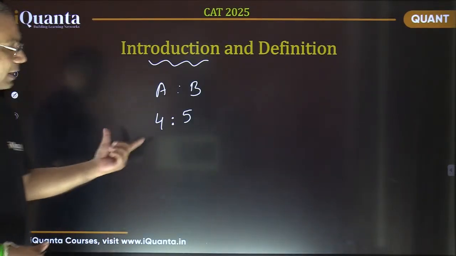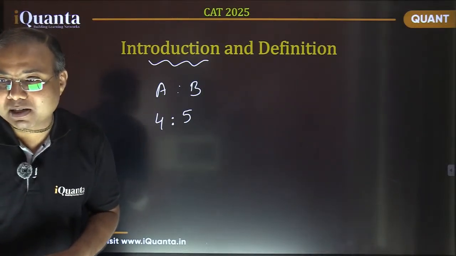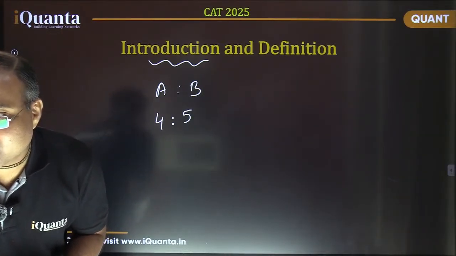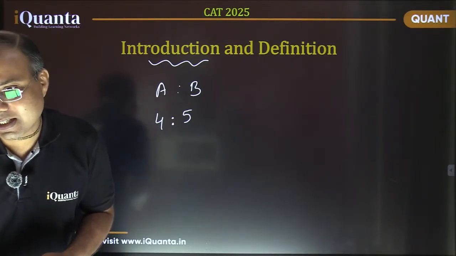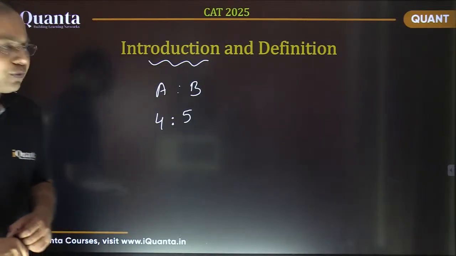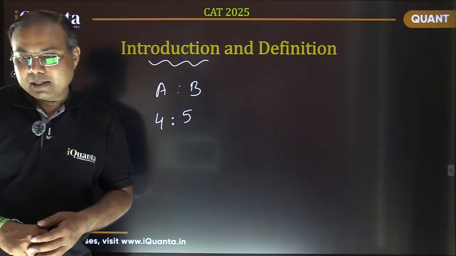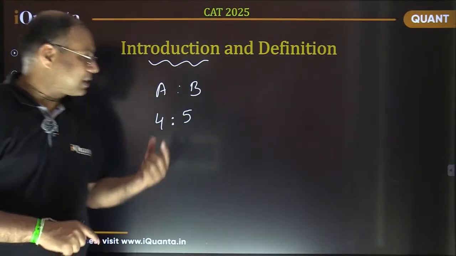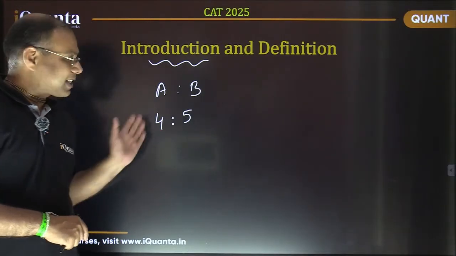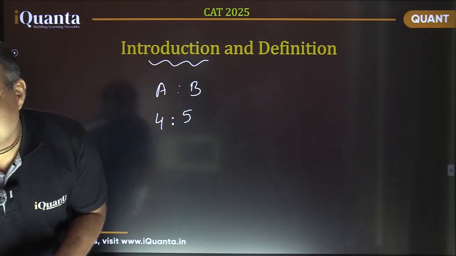So my first question is here. Can you tell me what is the actual amount of money that each person is having here? No. Yes, we can't tell the exact amount, and Samyak has mentioned beautifully 4x and 5x. That's fine. But we don't know the value of x, so basically the answer is no, of course, because we don't know the exact value. There can be many ways possible. Yes, there are many possibilities.